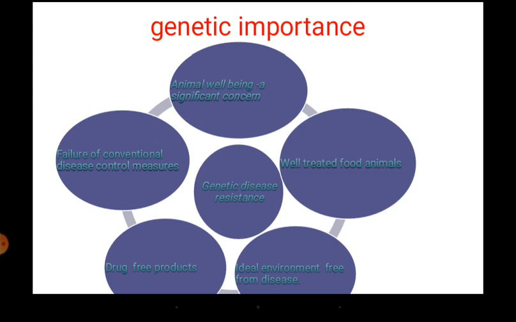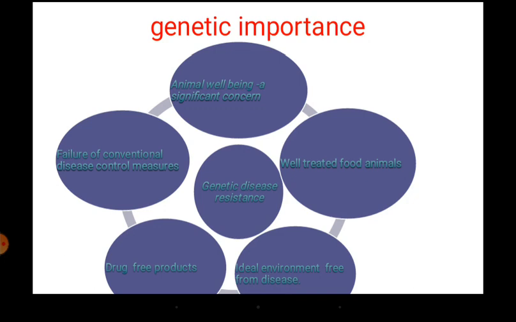In order to raise the animals in a stress free condition, you need to have genetic disease resistance, so that there may not be any cruelty in the form of disease as well as antibiotics or other drugs. For that reason it is better to have a genetic disease resistant stock than a susceptible stock, from the welfare point of view also.